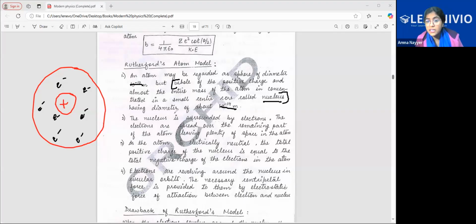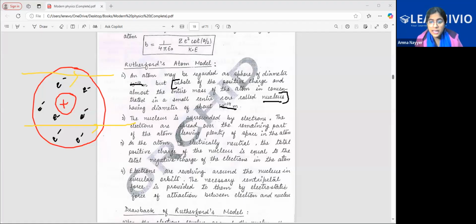Secondly, he said that the nucleus is surrounded by electrons. The electrons are spread over the remaining part of the atom, leaving plenty of space in the atom. Because according to his alpha particle experiment, he saw that the rays were easily moving. If the alpha particles were easily able to move, it means spaces are left in the atom. So electrons will be distributed here and there. That's why he concluded it.